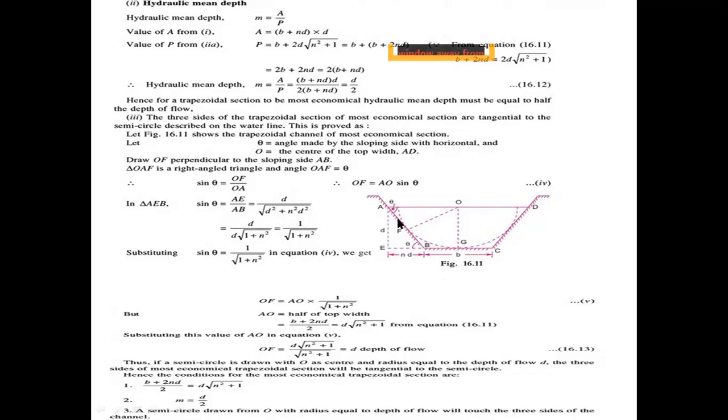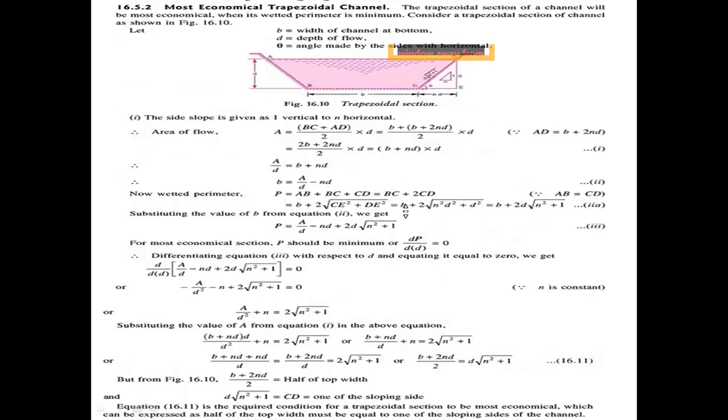Now we get the triangle OAF, a right angle triangle, with angle OAF equal to theta.